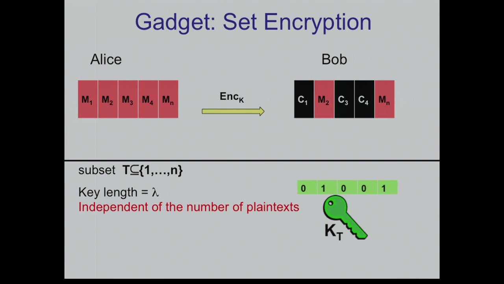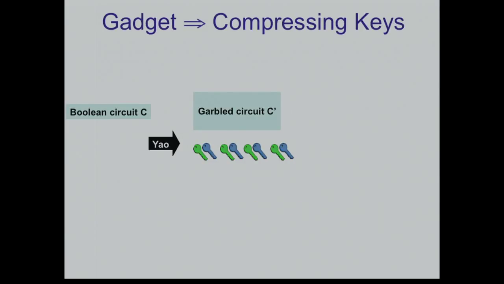And now here's a construction of an online optimal garbled circuit. I'm starting with the offline part, so I have my circuit. I construct the standard garbled circuit with all these pairs of keys. Then I choose a random n-bit vector, and I permute each pair of keys depending on this vector. So if the first bit here is 0, I don't permute the pair.